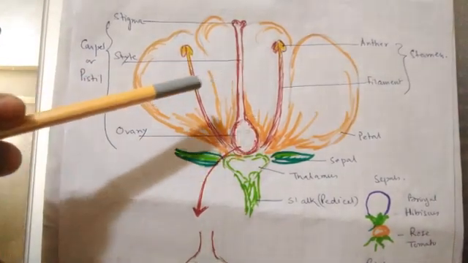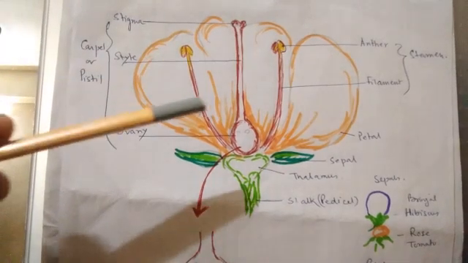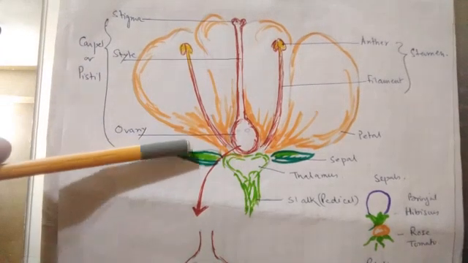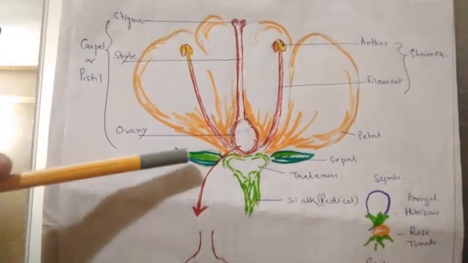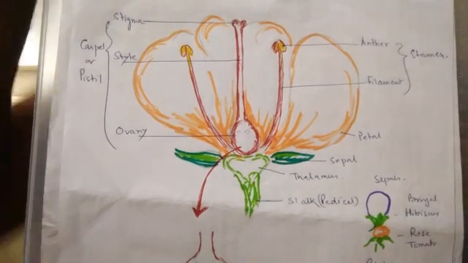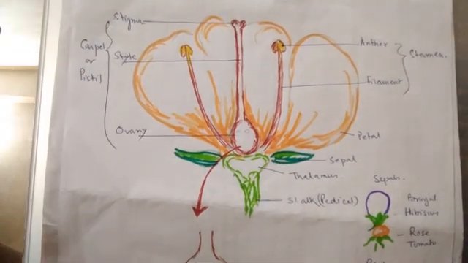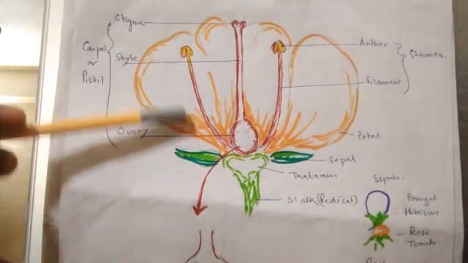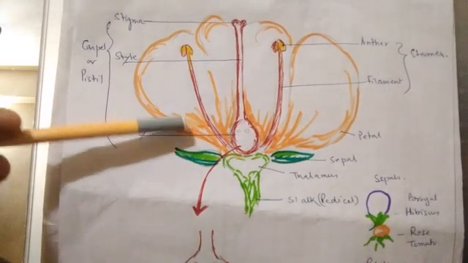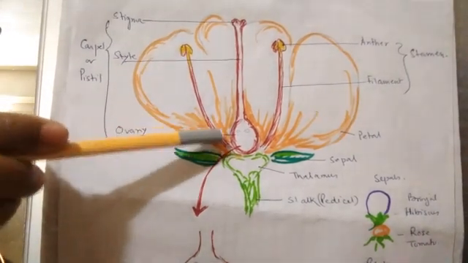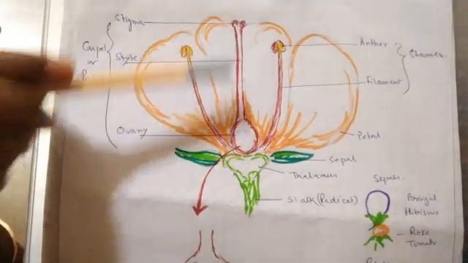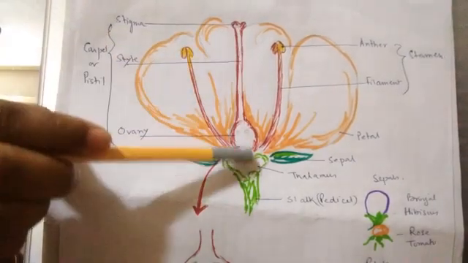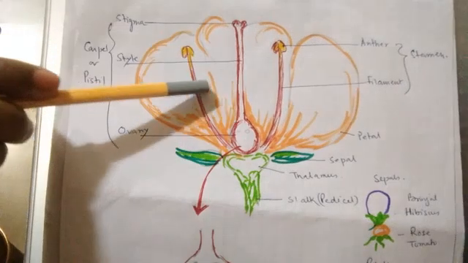And these stamens and pistils contain the reproductive parts. So they are the reproductive whorls. If you are asked which are the non-reproductive whorls of the flower, then it will be the sepals and petals. They are there in the flower, but they have separate functions and are not directly involved in carrying the reproductive parts or in reproduction. But the stamens and pistils actually carry the reproductive parts, and they are the reproductive whorls of the flower.